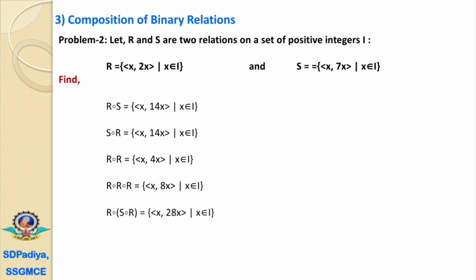The next is R composition in brackets S composition R. What is S composition R? It is (x, 14x). Now what is R? R is (x, 2x). If we make the starting element 2x, then z, that is the last element, will be 28x. That's why it is (x, 28x).